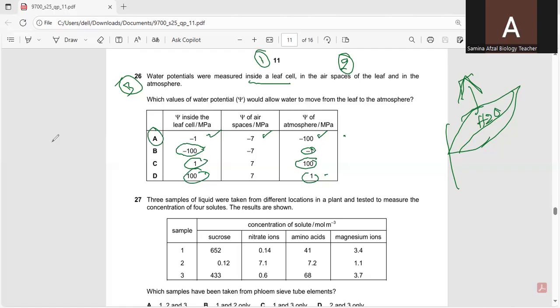So students, it was all about questions number 24 to 26. Now wait for the third video in which I will complete this paper, that is 27 to 40.